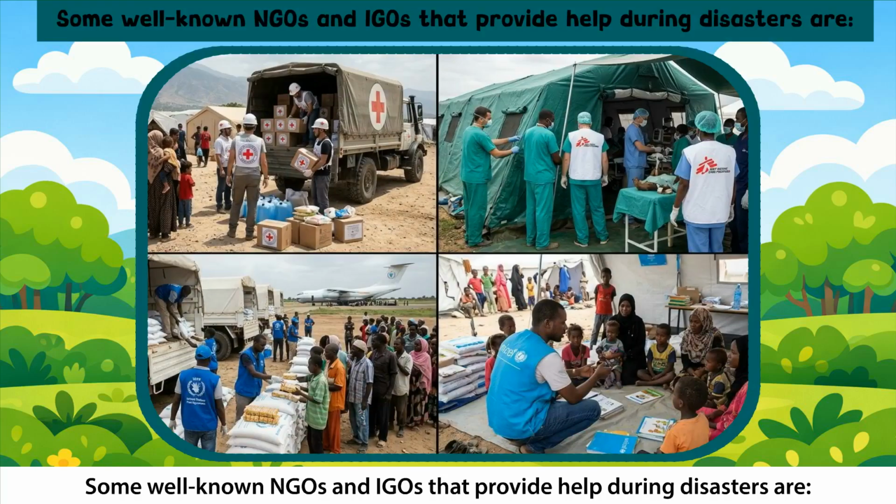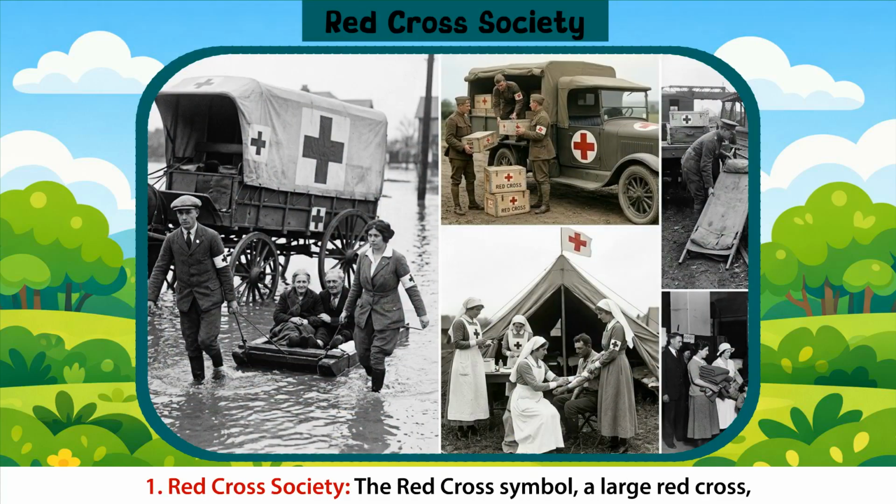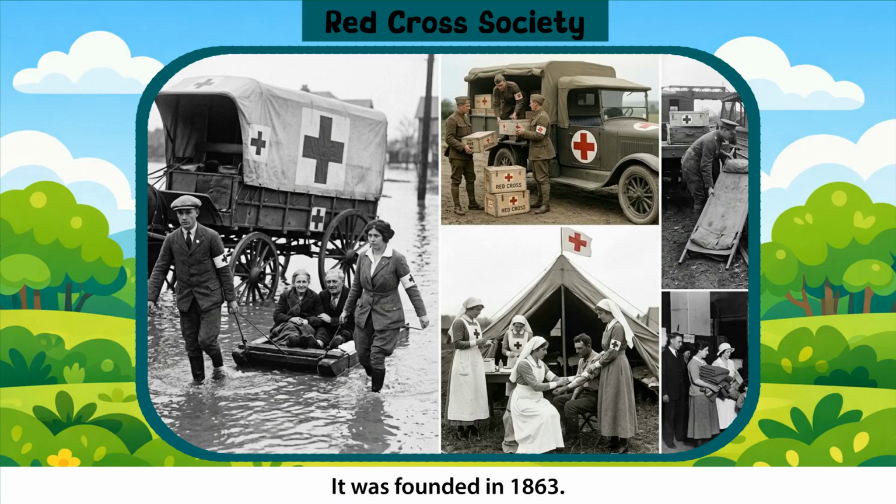Some well-known NGOs and IGOs that provide help during disasters are Red Cross Society. The Red Cross symbol, a large red cross, can be seen on their vehicles, equipment, and volunteers. They help by providing medical care and support to victims during disasters. It was founded in 1863.